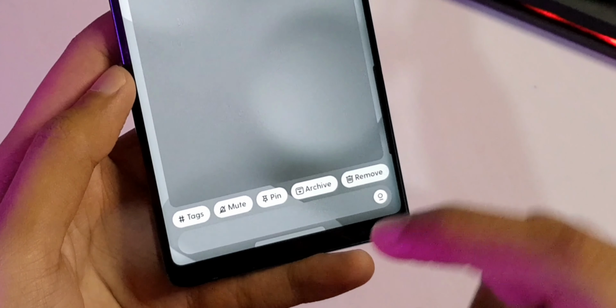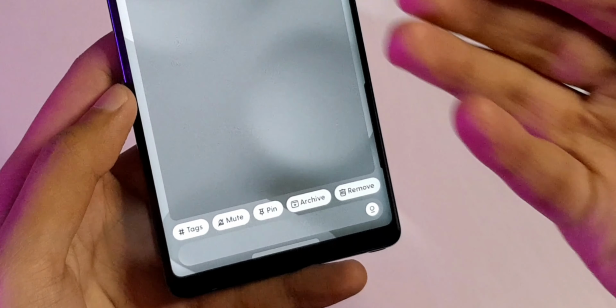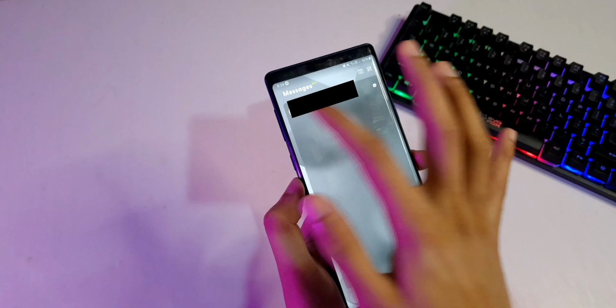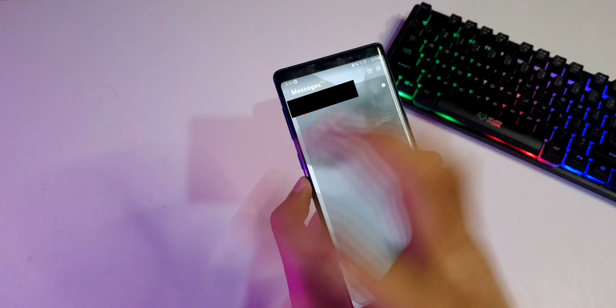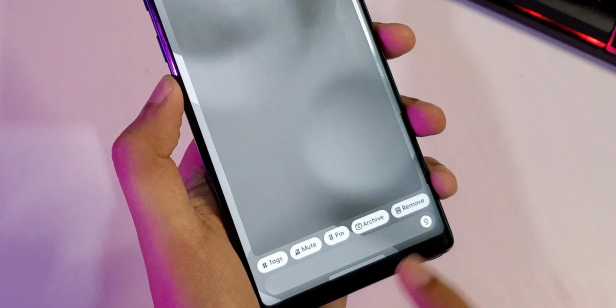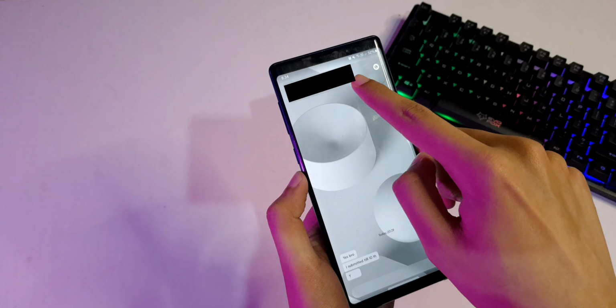I can mute, I can pin this to the top, archive, meaning that I can remove this for now but come back to it later, or I can simply remove it. I can't swipe this notification away, so it would have been nice to be able to swipe it off. But if I press and hold, I'll get an option to remove, which I guess removes it. And if I just press it, I guess it'll go to the app.